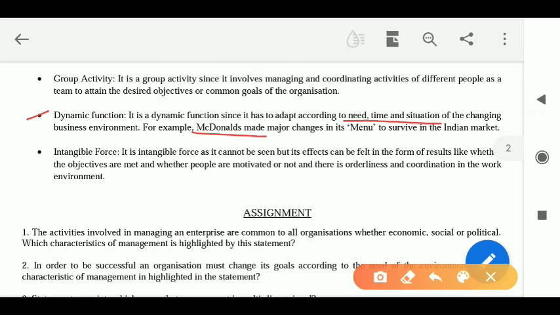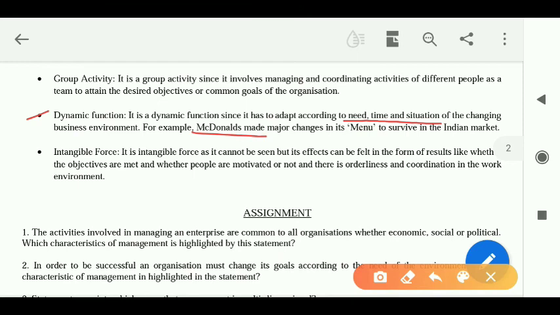They included such items which are generally liked by the people of India. Clear? Why? Just to survive in the Indian market. They had made a change in their whole management procedure. So that is why management is called a dynamic function.